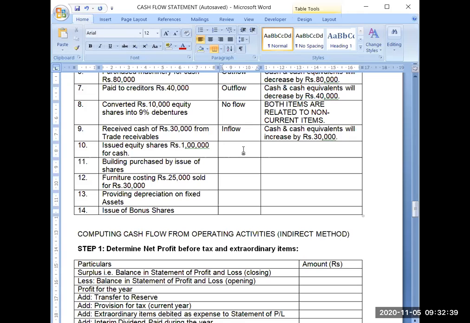Okay. So next is issued equity shares rupees 1 lakh for cash. When you are issuing equity shares, you will be getting money and you will be giving shares. So obviously, it is a movement between non-current and current. It is not a movement between non-current items. So you are getting cash. Obviously, your bank balance will increase. So it will be resulting in inflow of cash. And the reason will be cash and cash equivalents will increase by 1 lakh.